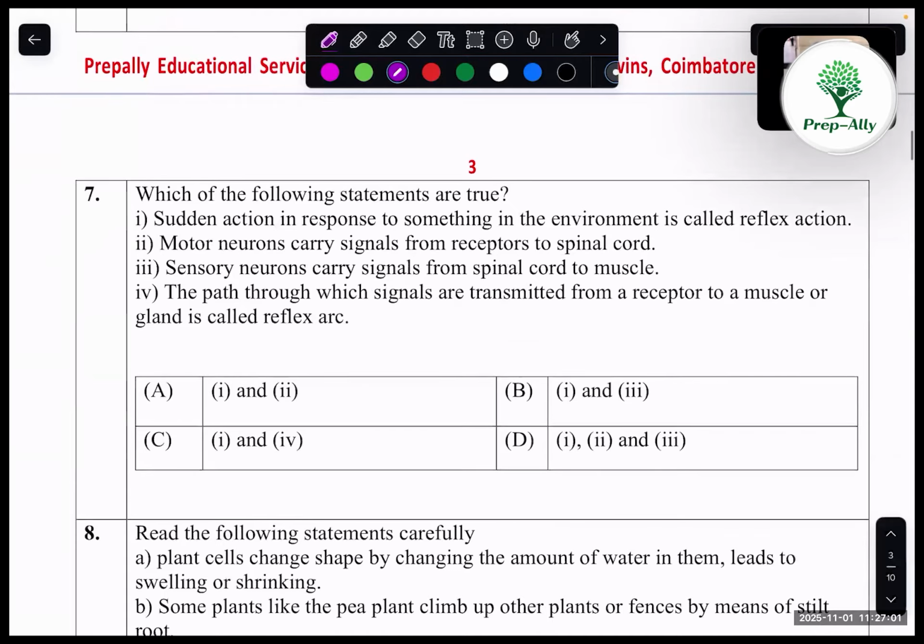Which of the following statements are true? Sudden action in response to something in the environment is called reflex action. Yes. Motor neurons carry signals from receptors to spinal cord. It's incorrect. Sensory neurons carry signals from spinal cord to muscle. That also incorrect. Here it should be vice versa, like opposite. And coming into fourth statement, the path through which signals are transmitted from a receptor to a muscle or gland is called reflex action. That is correct. So where is option 1 and 4? Yeah, option C.